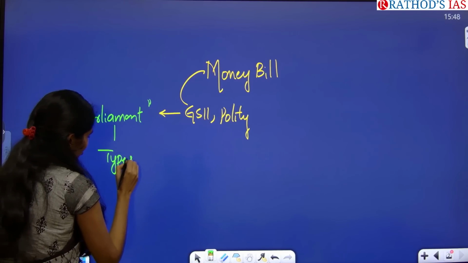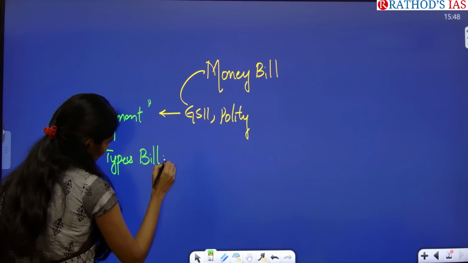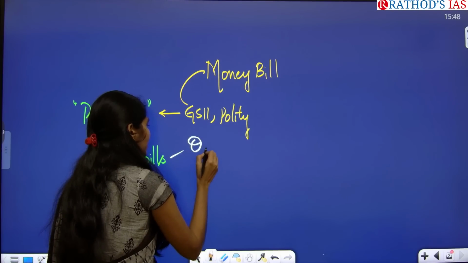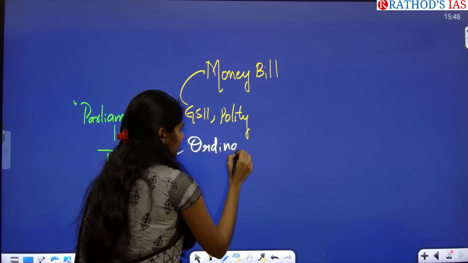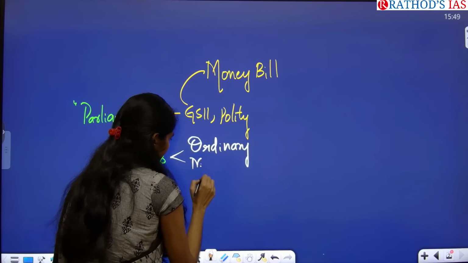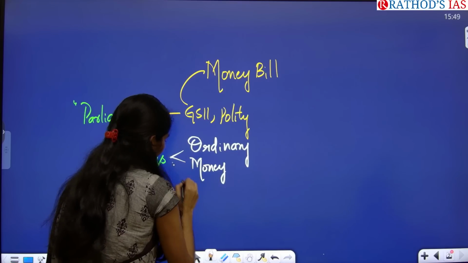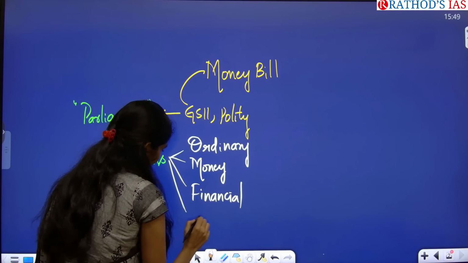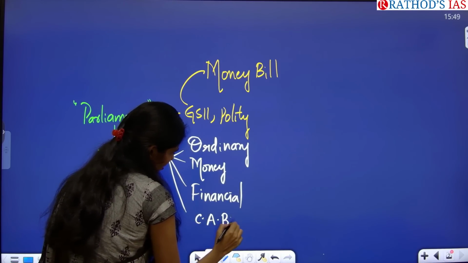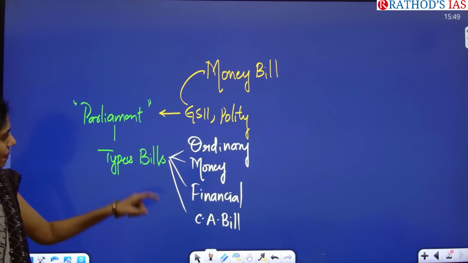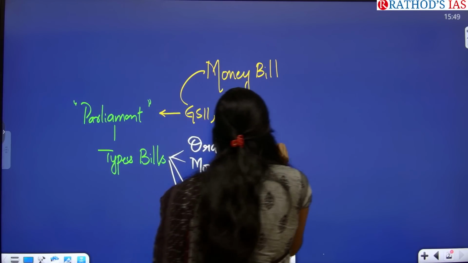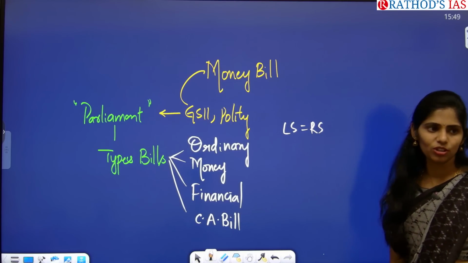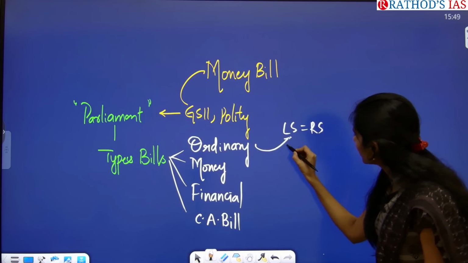So tell me how many types are there? Yes, types of bills. First one is ordinary bill. We have money bill. We have financial bill. And we have constitution amendment bill. So in the passage of these bills, for some bills, Lok Sabha is equal to Rajya Sabha. That means the power of Lok Sabha is equal to Rajya Sabha in case of this ordinary bill.